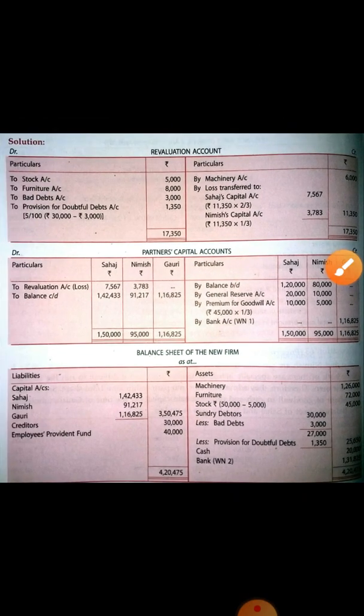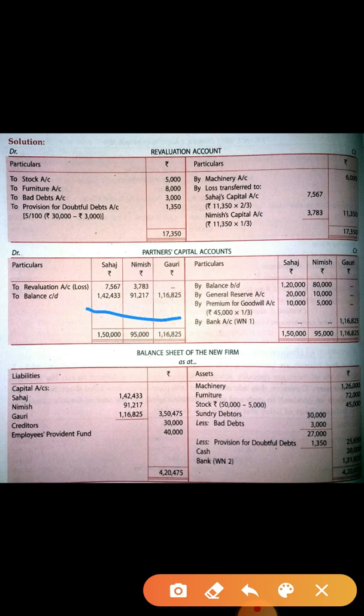Okay. Now come to the liability side. On the liability side, the capital amount is the new capital amount. This you have to write down as balance CD. Creditor is same, no changes. Employees provident fund is also same, there is no change, and do the total, both sides are equal. So in this way you have to do these two adjustments of capital.